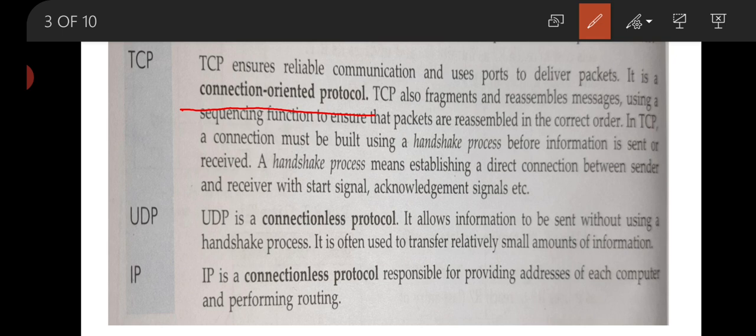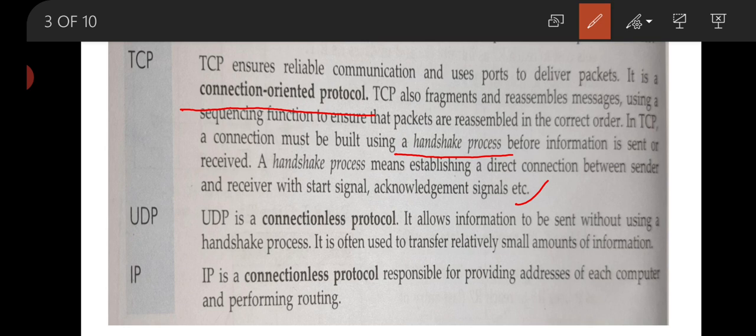TCP is also used to frame the packet and reassemble the message using a sequence function to ensure the packets are reassembled in the correct order. In TCP, a connection must be built using a handshake process before information is sent or received. A handshake process means establishing a direct connection between sender and receiver with start signal, acknowledgement signal, etc. Now this is your TCP.